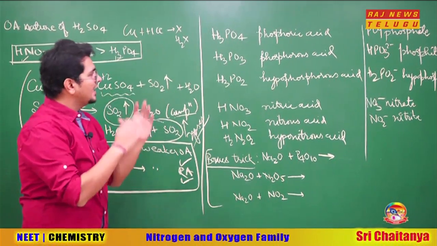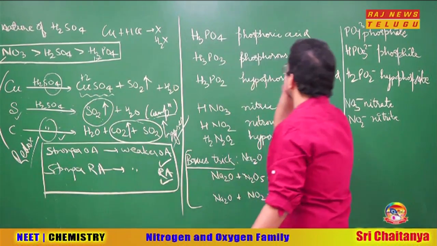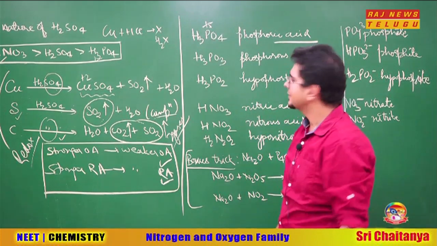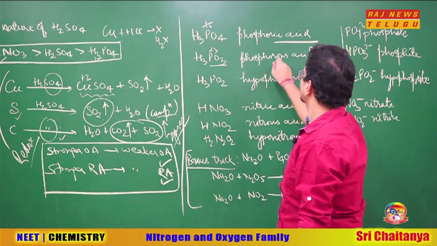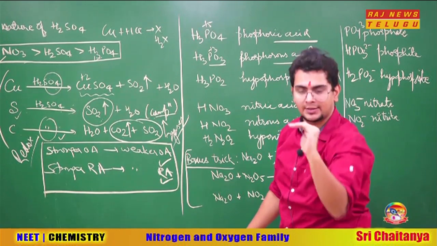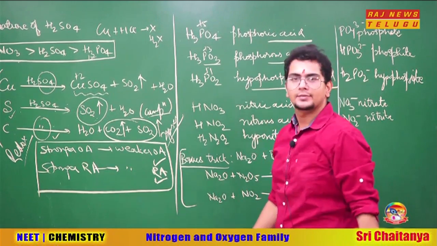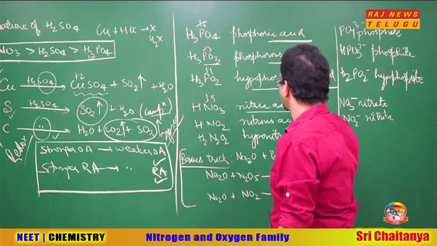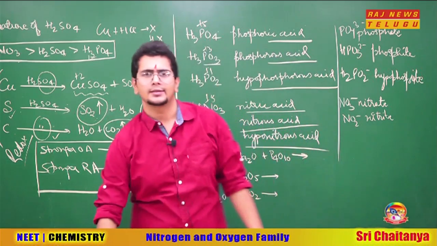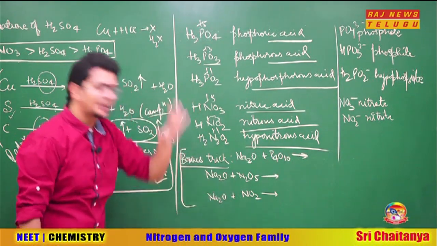Going ahead now, I am going to discuss the names of the acids that we have discussed here, apart from sulfuric and sulfurous acid, of the nitrogen family. H3PO4, highest oxidation state, so ic acid, phosphoric acid. Lower oxidation state, ous acid, so ic, ous, hypo-ous: plus 5 ic acid, plus 3 ous acid, plus 1 hypo-ous acid. Similarly, plus 5 ic acid, nitric acid; plus 3 ous acid, nitrous acid; plus 1 hyponitrous acid. Remember: nitric, nitrous, hyponitrous.